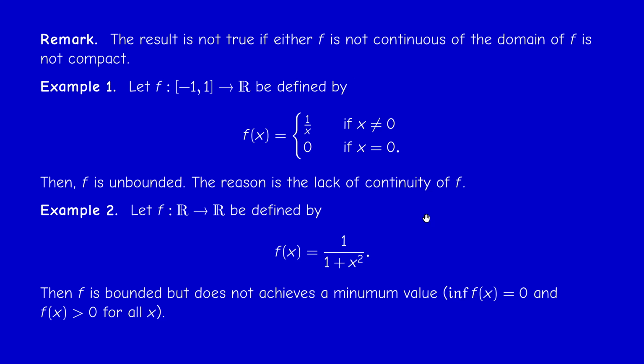Okay, so this is why this theorem is important, especially when it's really fundamental, because in optimization problems, when you want to seek a minimum or a maximum, you need to make sure that it exists. And these two conditions, compactness and continuity, ensure the existence of a maximum and a minimum. Okay, so it's really a fundamental result, but mainly of theoretical interest.